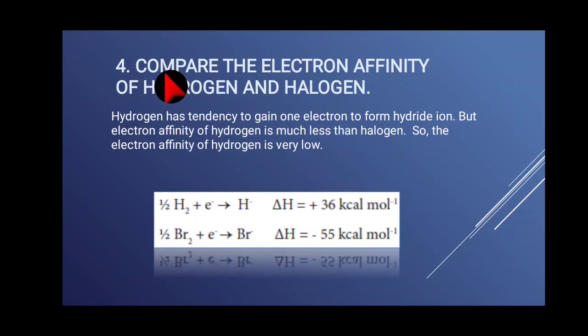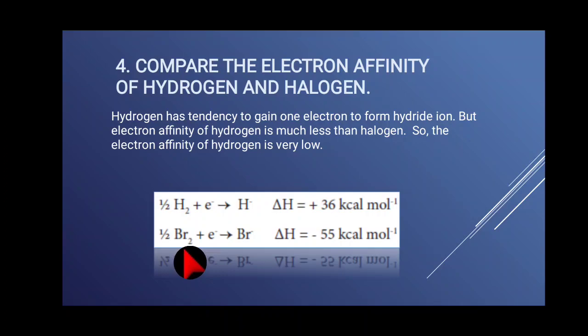Question number 4. Compare the electron affinity of hydrogen and halogen. What is electron affinity? The tendency to gain one electron to form a negative ion. For example, here 2 examples are given. One is for hydrogen, another one for halogen.